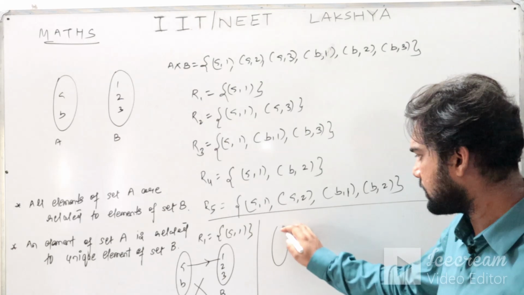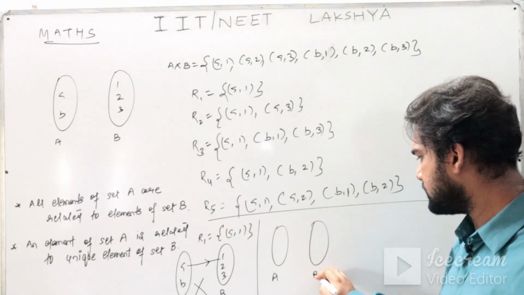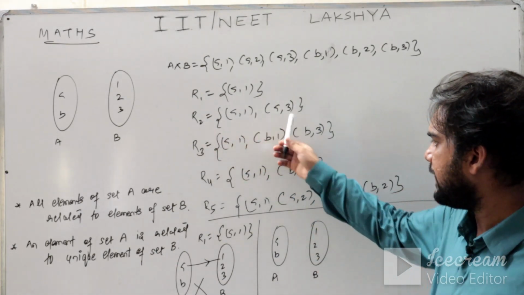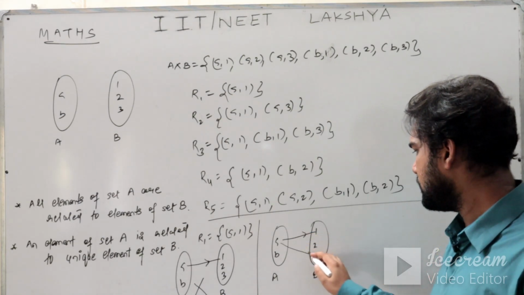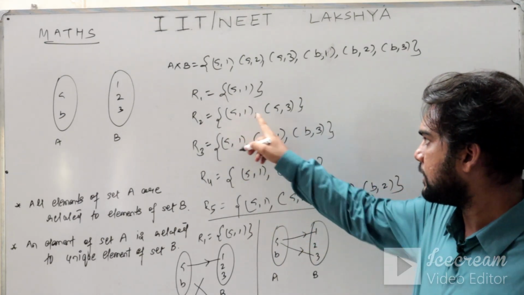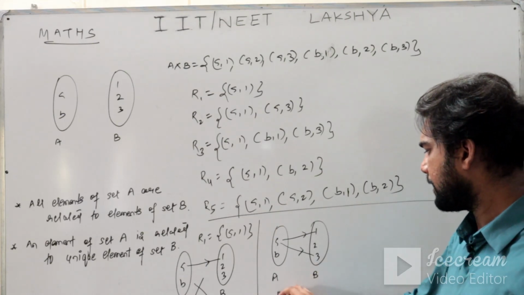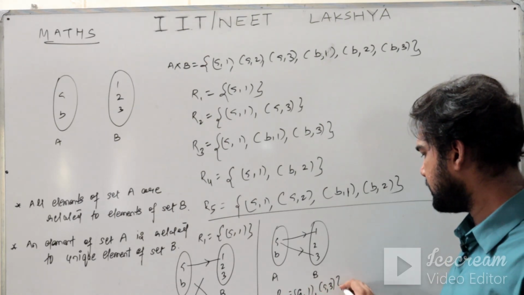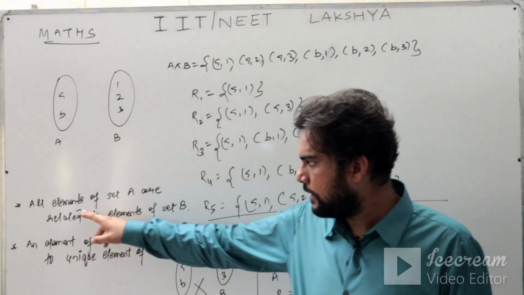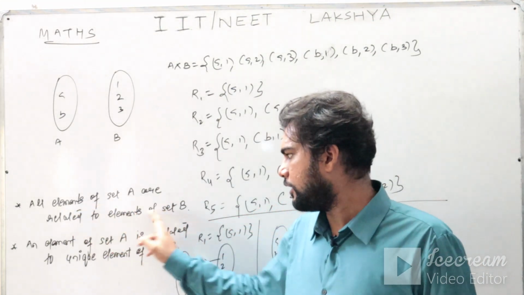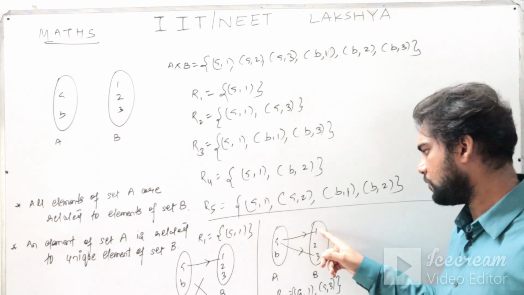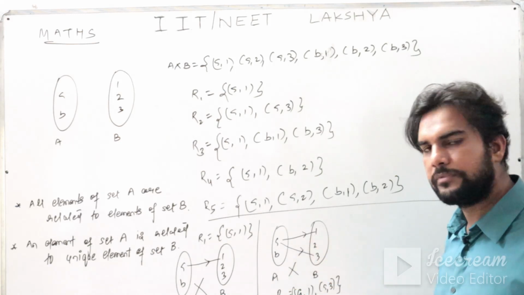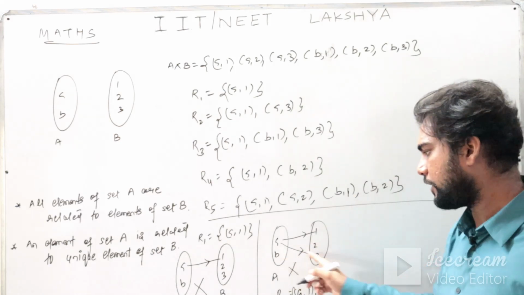Now R2. Again, this is your set A, this is your set B: a, b, 1, 2, 3. And what is R2? (a,1), (a,3). a is related to 1, a is related to 3. Let us test it. All elements of set A are related to elements of set B. Here a is related to 1 and to 3, but what about b? b is not at all related. So here the first criterion itself goes away, because b is not related to any element.